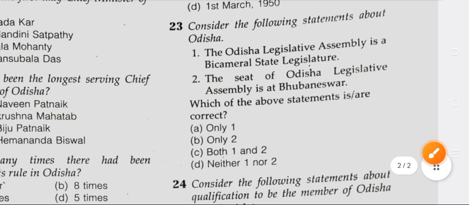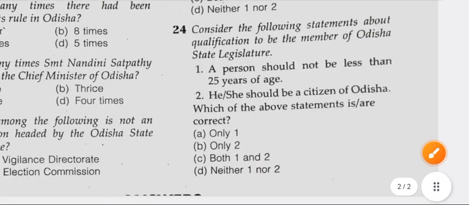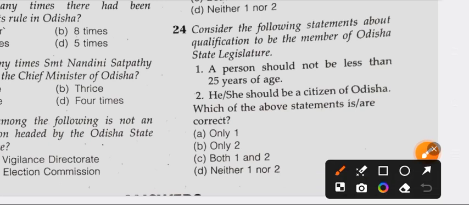So this is the last question. Question number 24. Consider the following statements about qualification to be the member of Odisha State Legislature. 1. A person should not be less than 25 years of age. 2. He or she should be a citizen of Odisha. So question is which of the above statement is or are correct? Option A only 1, option B only 2, option C both 1 and 2, option number D neither 1 nor 2. So right answer is option number A only 1.